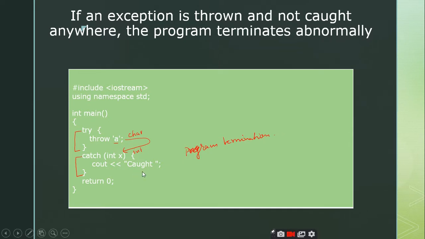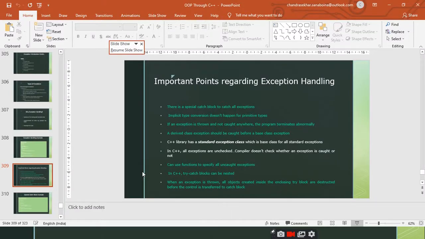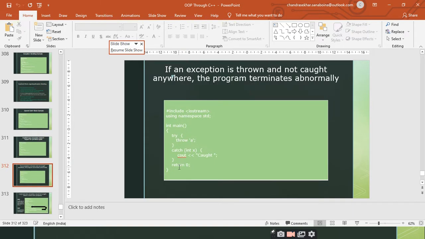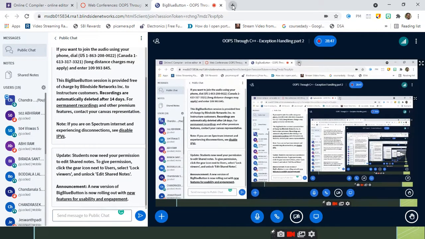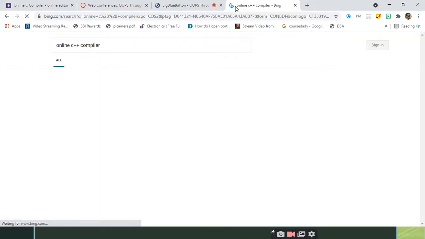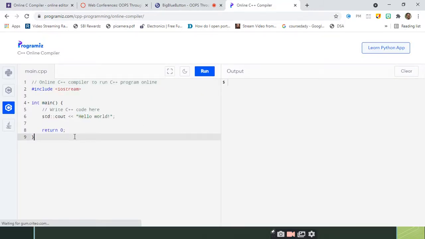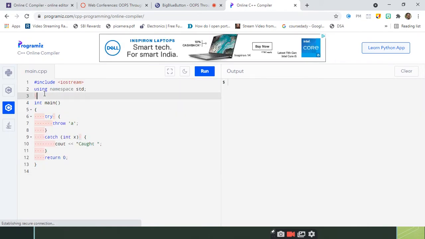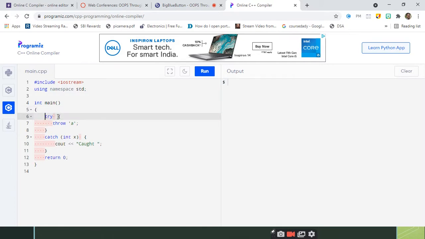Yes, sir. Right. So let me take the online compiler first. Just give me 2 minutes of time. Let me make modifications here.